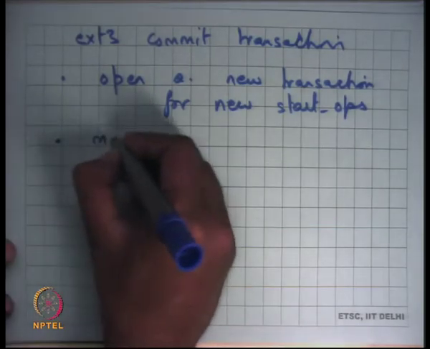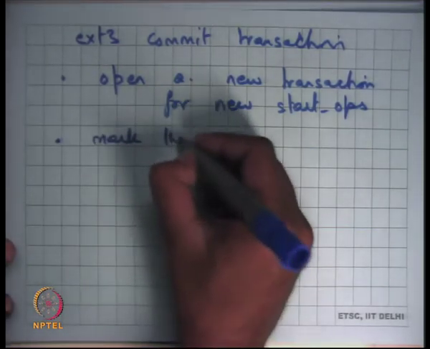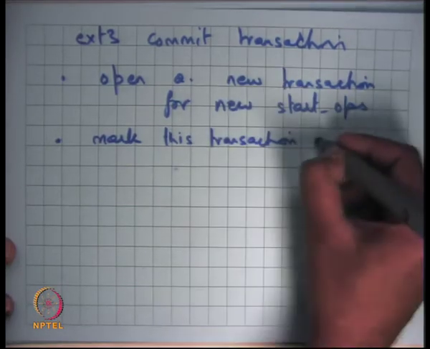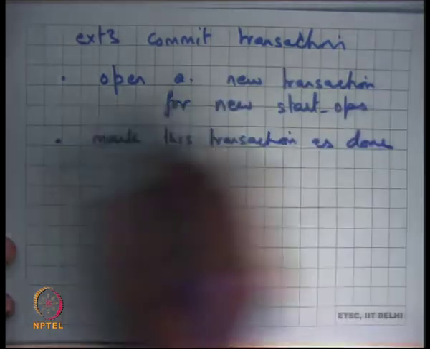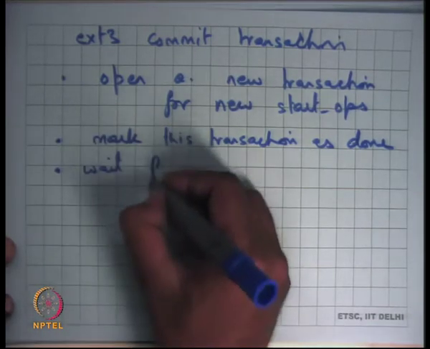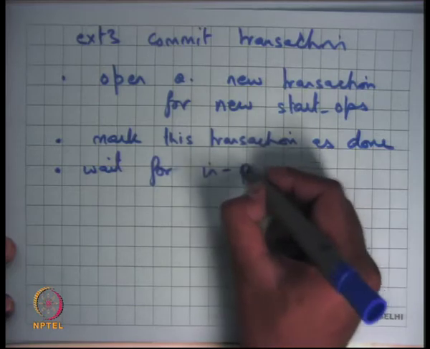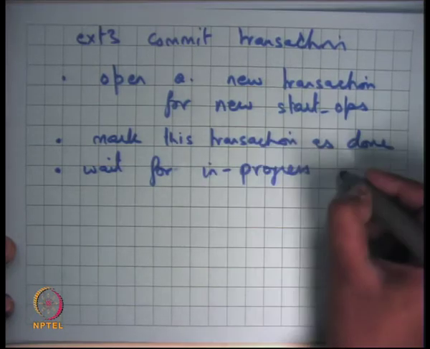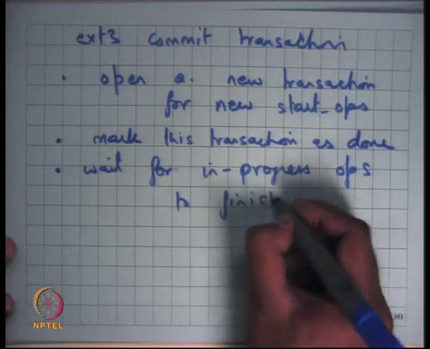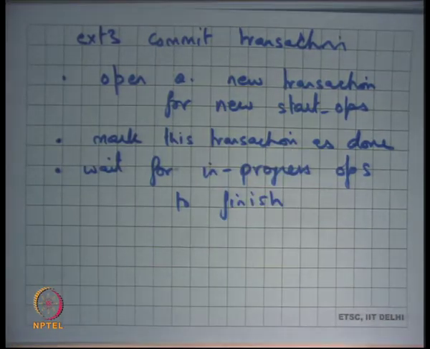Okay. Mark this transaction as done. Wait for in-progress ops to finish. There could be some ops that have started but have not yet finished.